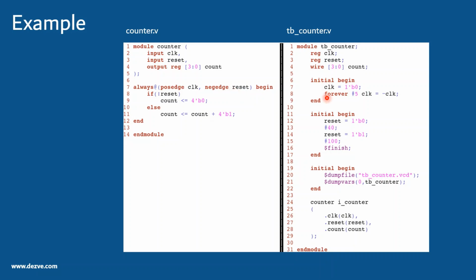On the right-hand side you see a simple testbench in which we have a clock generator between lines 6 to 9, and then reset assertion and deassertion logic, where the reset is asserted in line 12 and then deasserted in line 14. What I mean by assertion and deassertion are the active and inactive values of reset, not the actual logical value of the reset. Because this reset is active low, when I say assertion of reset, I mean the value driven is 1'b0.